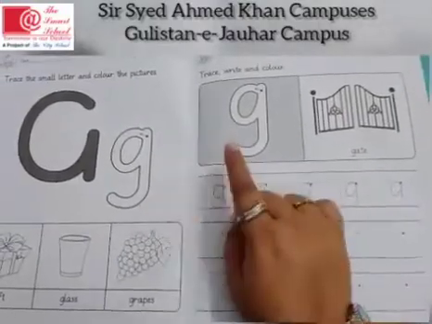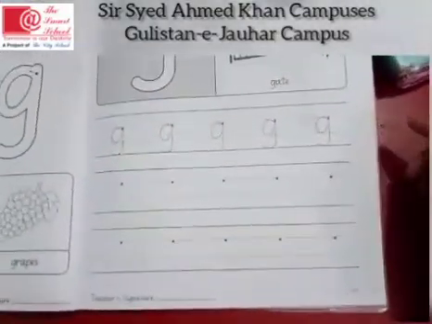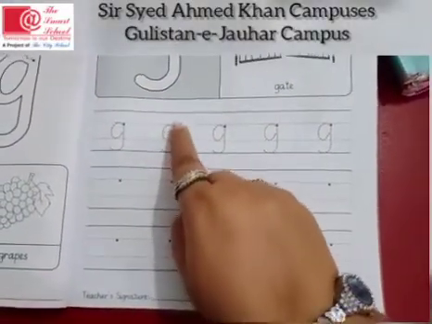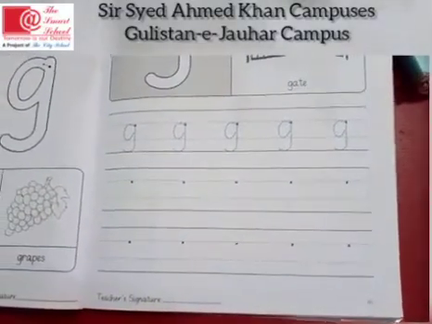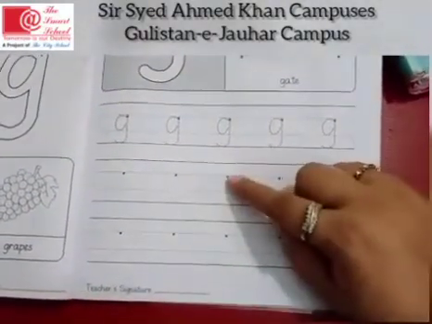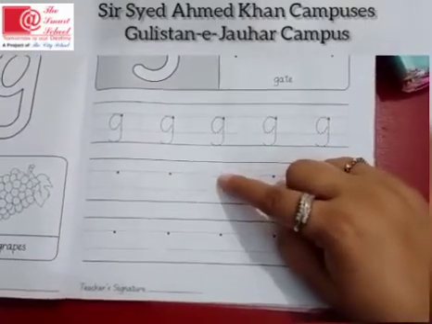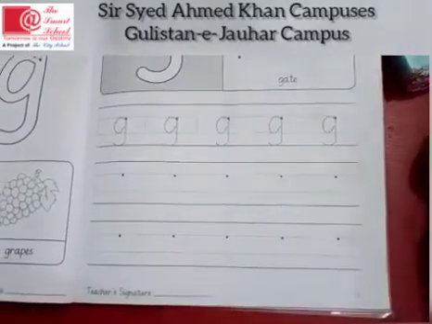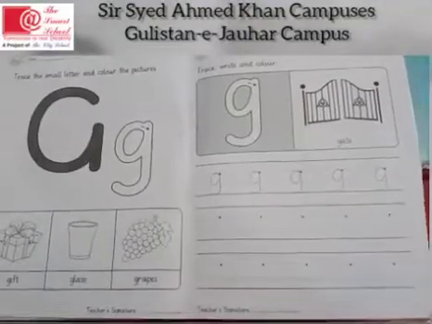You have to trace these hollow sounds and then you have to write in between these four lines. Make a K, go up, come down and make a round. And you have to do with the proper formation. Like make a K in between these two lines, go up, come down, touch the last line and make a round over here. You have to write the sound with proper formation in your workbook.